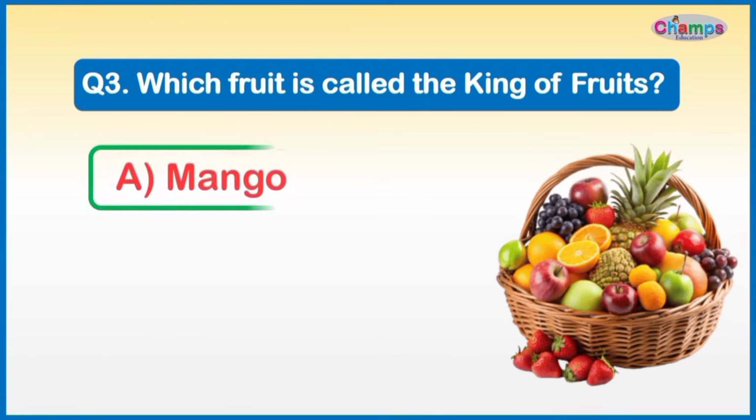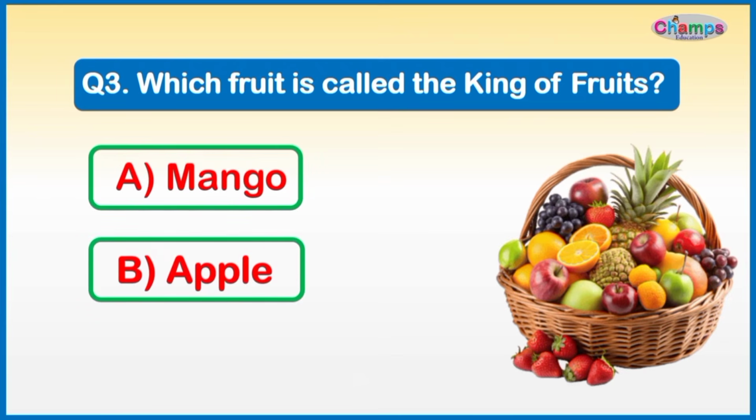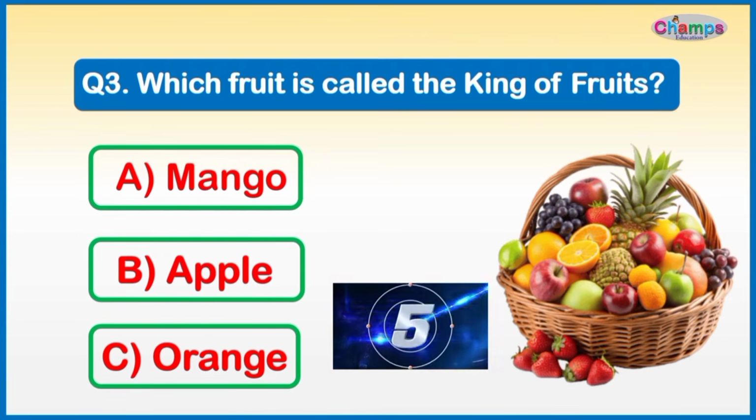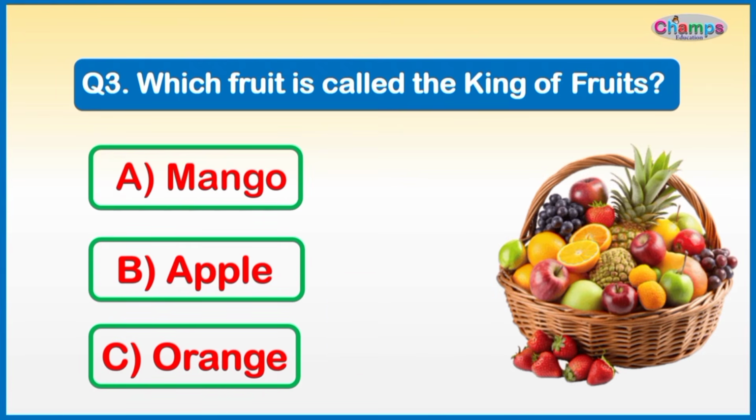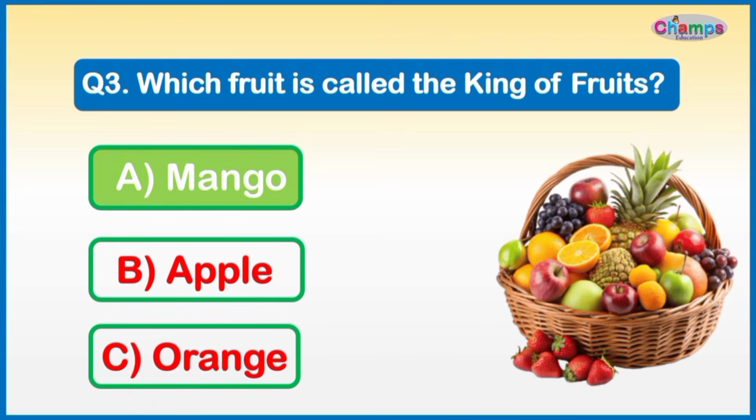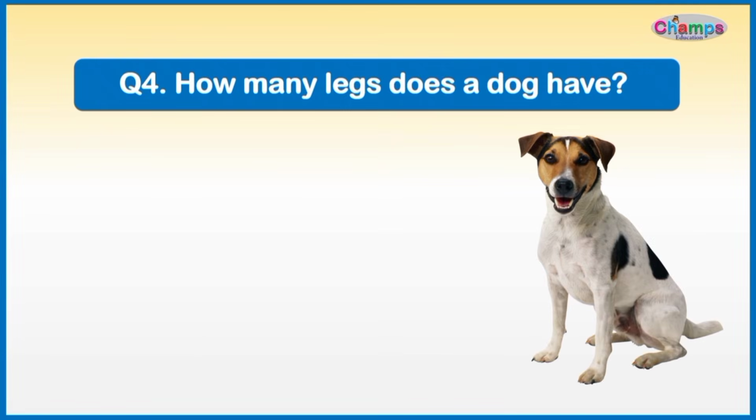Options are A. Mango, B. Apple, C. Orange. Right answer is answer A. Mango. How many legs does a dog have?